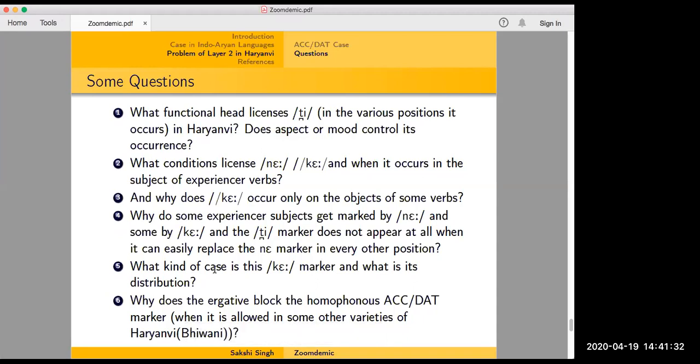And why does the ergative block the homophonous accusative-dative marker? This is interesting because I speak Haryanvi, which is spoken in the Rohtak area, and there is another nearby region, Bhiwani, where they also speak a variety of Haryanvi, and theirs is more influenced by Rajasthani, I think. In their language, you can have a sentence like "Ram ne Sita ne kitab di." You can have both the accusative and the ergative being the same. So if it's allowed in some varieties, why is it not allowed in my particular variety? That's another question to look into.